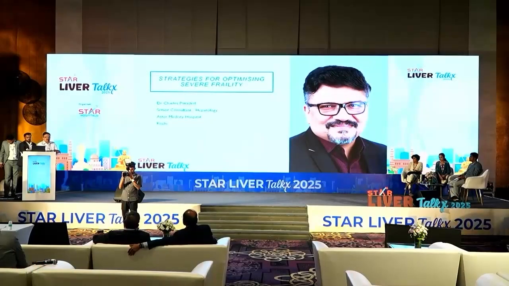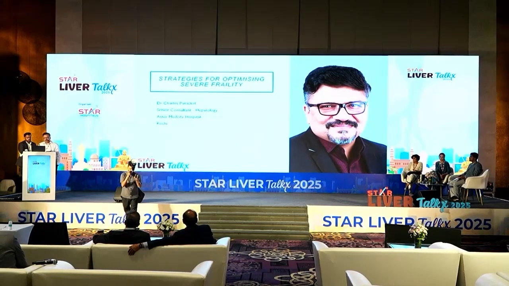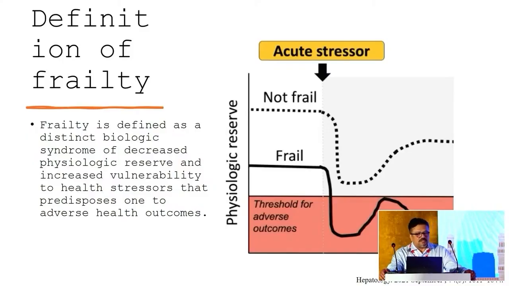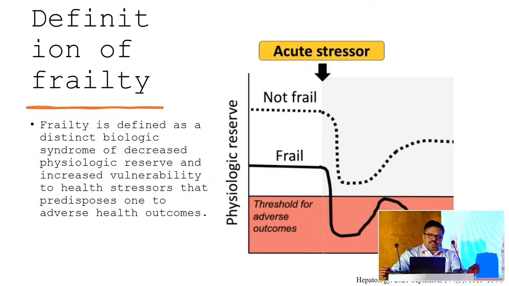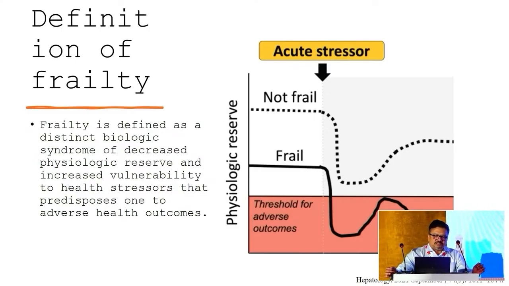So in the next 12 minutes, I'll be talking on how to define frailty in your cirrhotics, how to measure frailty in your practice, and what are the strategies to optimize severe frailty in your cirrhotics. So coming to the definition of frailty in cirrhosis, global frailty is defined as a distinct physiological syndrome of decreased physiological reserve. Here, your patient has a reduced physiological reserve, and that makes him increasingly vulnerable to health stressors, and there are adverse health-related outcomes.